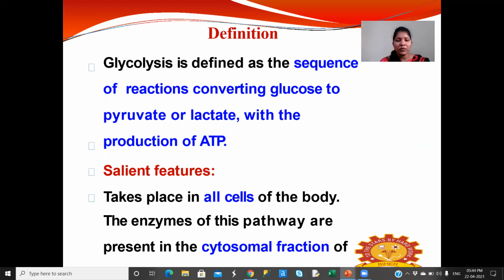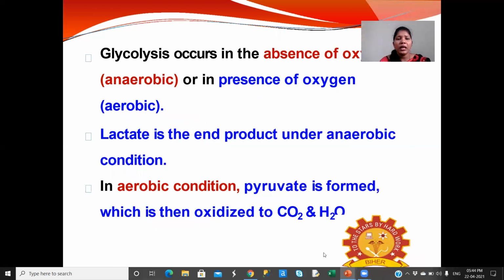Coming to the features of glycolysis, the first feature is that it takes place in all cells of the body. The enzymes of this glycolysis pathway are present in the cytosolic fraction of the cells.